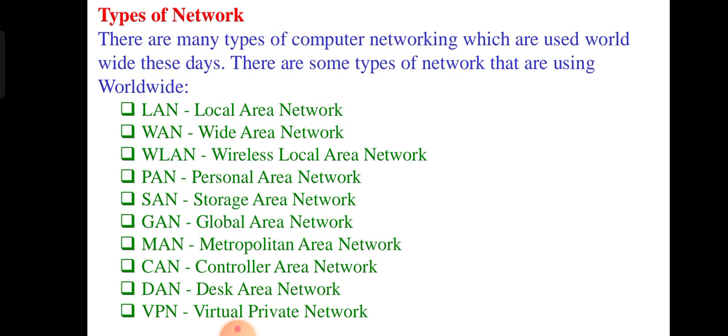A local area network has some ranges of frequency, so we give the network to a particular area only, like 10 kilometers. Using a LAN connection, that is enough.